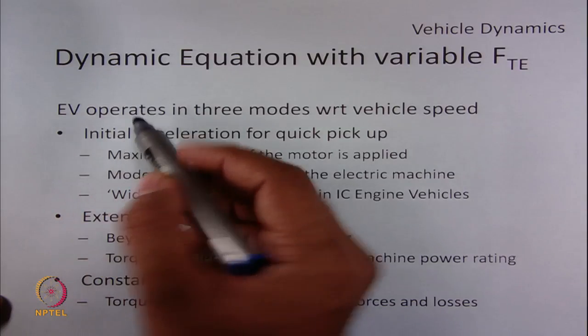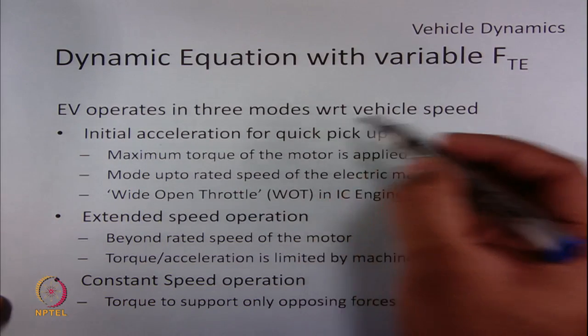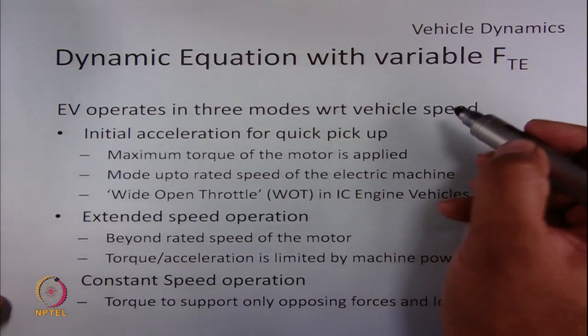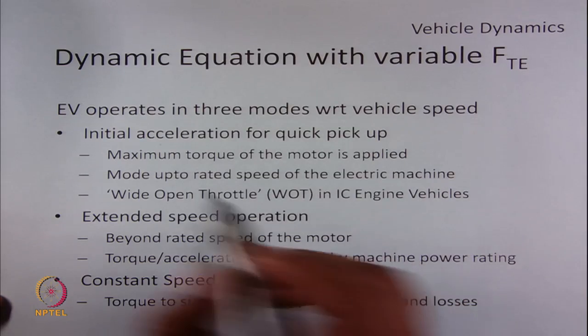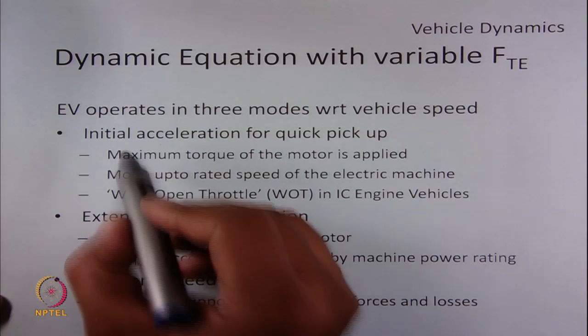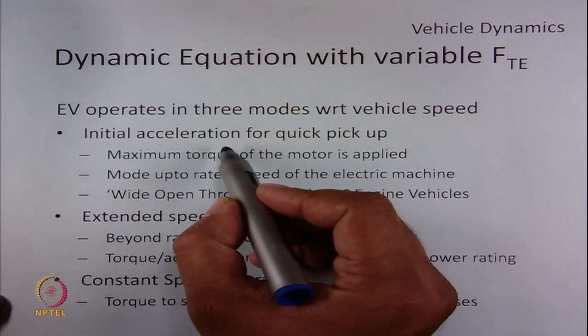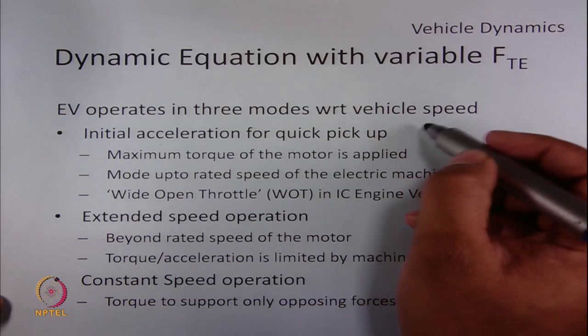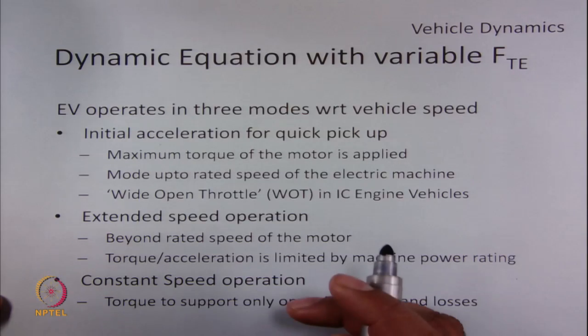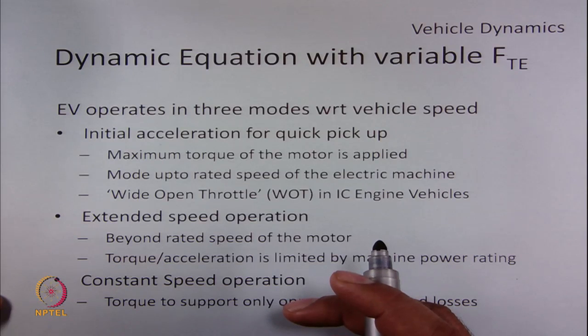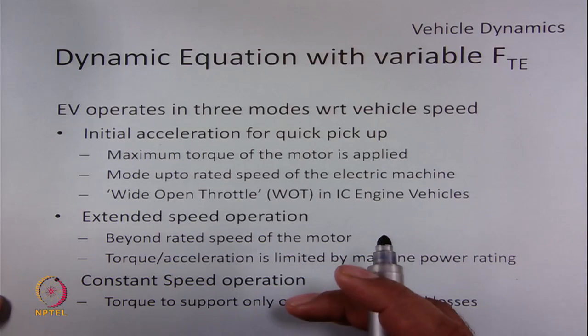In a practical scenario, an EV needs to operate in 3 modes. So these 3 modes are with respect to the vehicle speed. In the first mode, an initial acceleration is required for quick pickup. As most of us know, when we start the vehicle, we would like to speed up the vehicle as fast as possible.